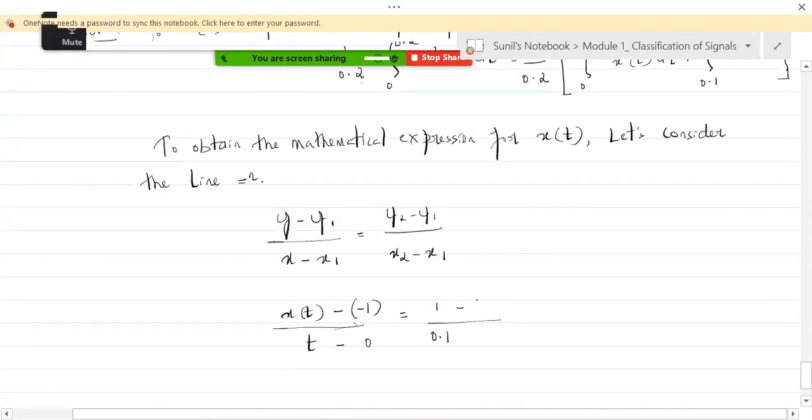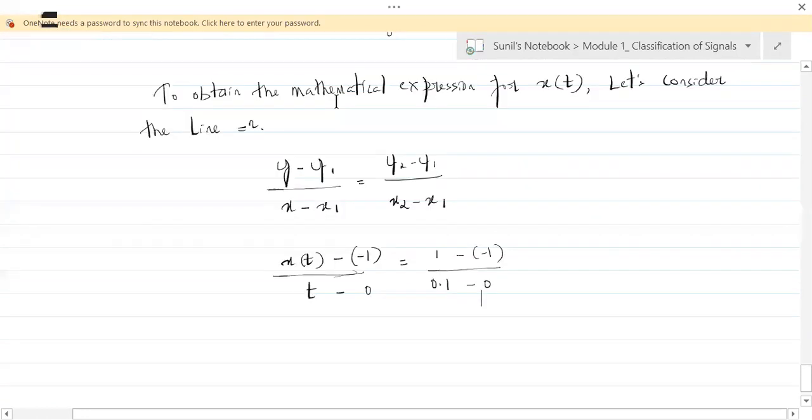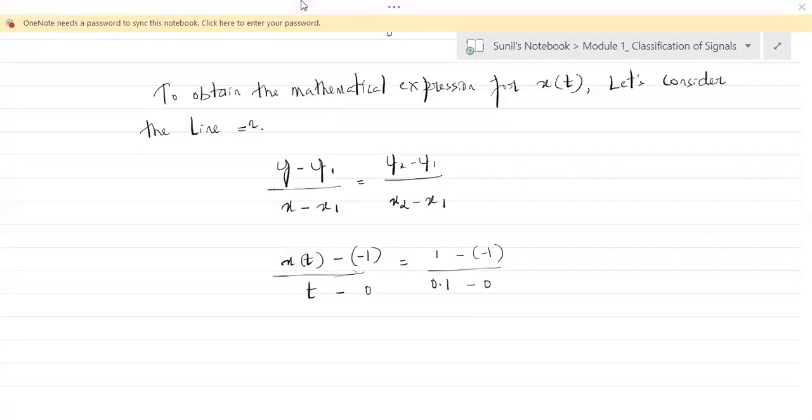Minus of -1, minus 0. Is that okay with you? If you do this, we can obtain the equation for the particular line.